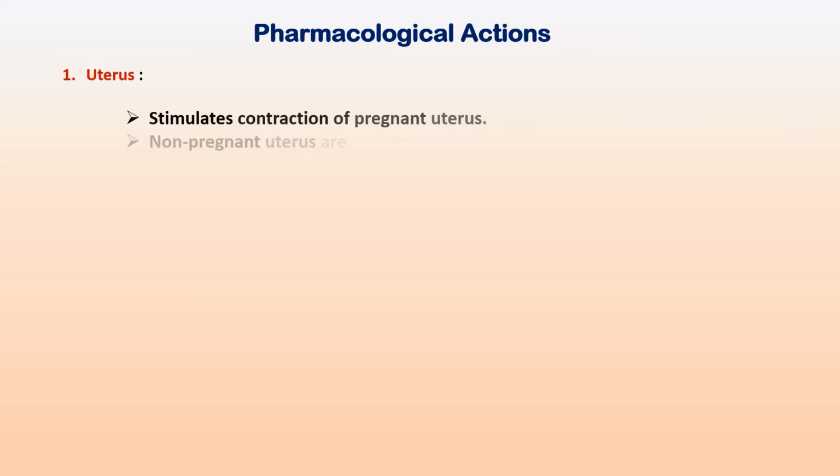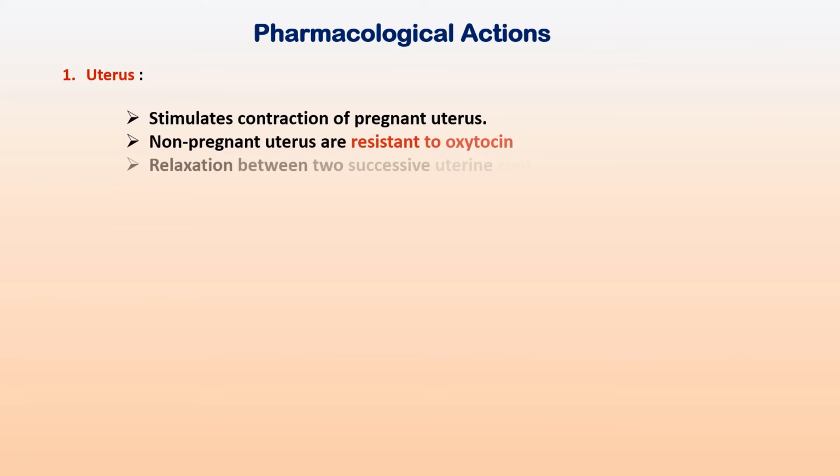Now let's discuss the pharmacological actions. So first of all, in the uterus, this oxytocin will stimulate the contraction of the pregnant uterus, but the non-pregnant uterus is resistant to oxytocin, so there is no contraction in the non-pregnant uterus.